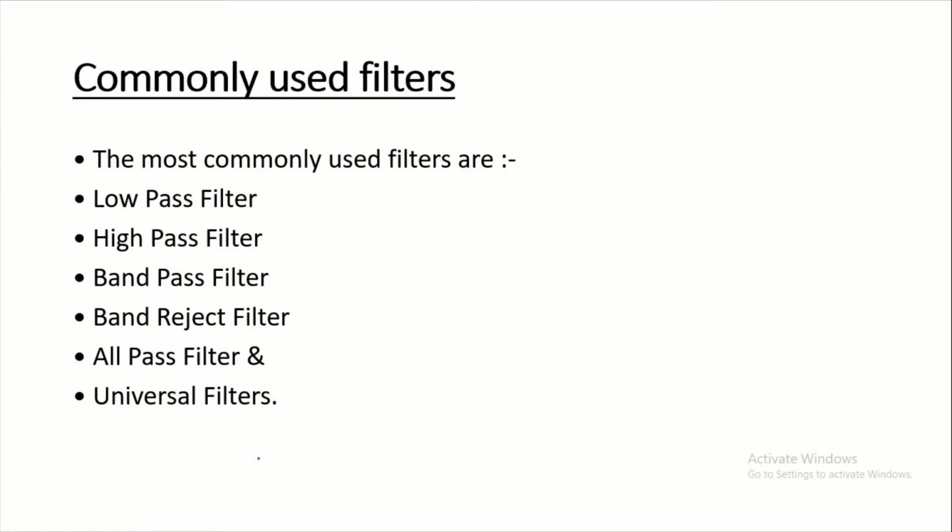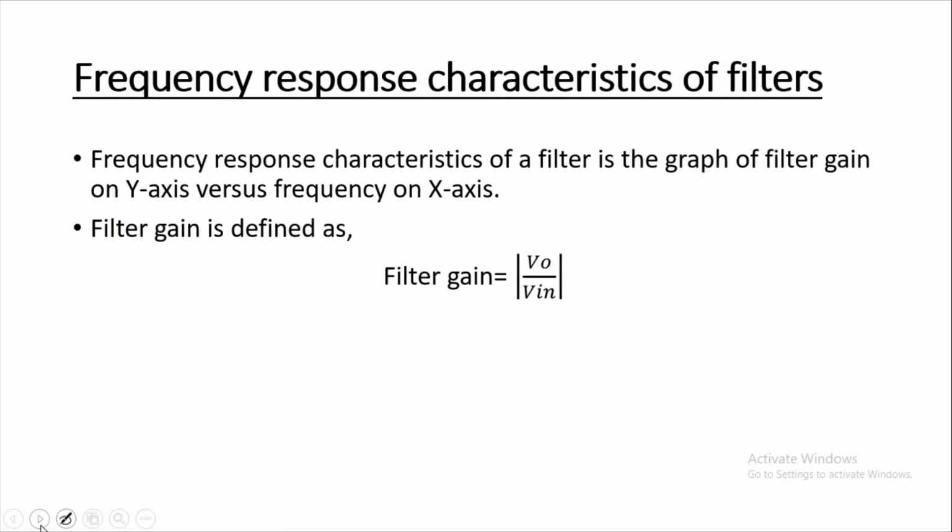Now, the commonly used filters are the low pass filter, high pass filter, band pass filter, band reject filter, all pass filter and universal filter. Before understanding the frequency response, we define the filter gain. The frequency response characteristic of a filter is a graph of filter gain on the y-axis versus frequency on the x-axis. The filter gain is defined as the modulus of V output upon V in.